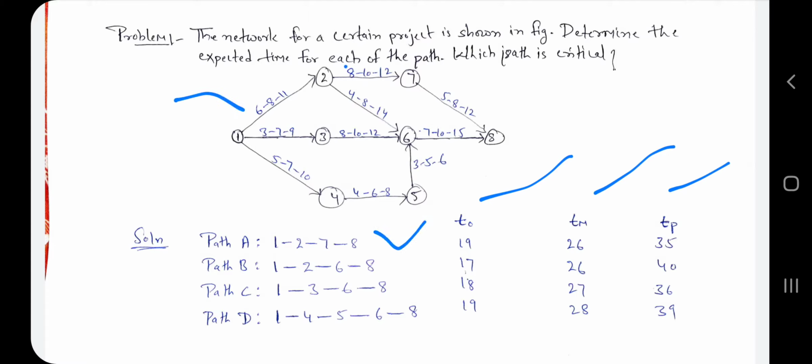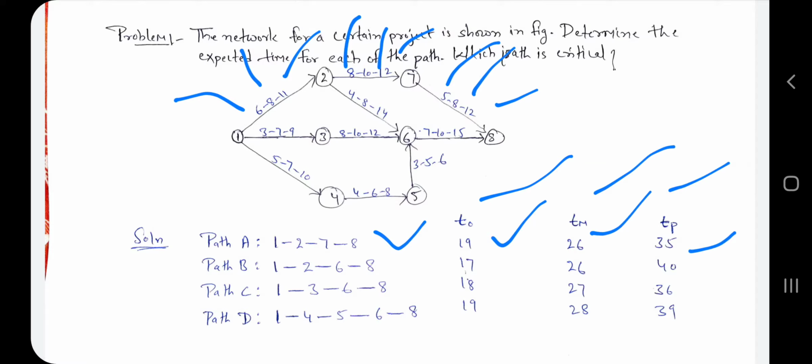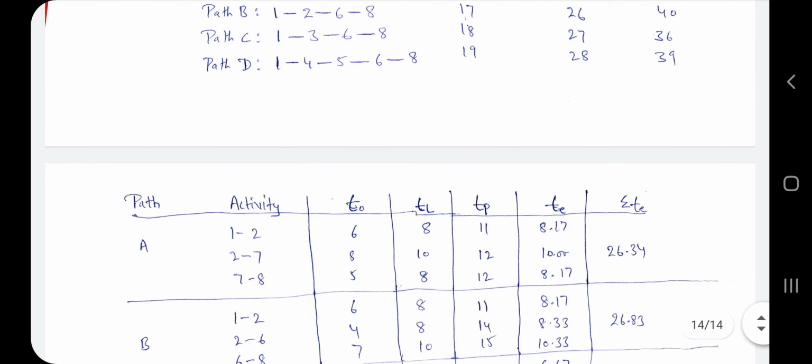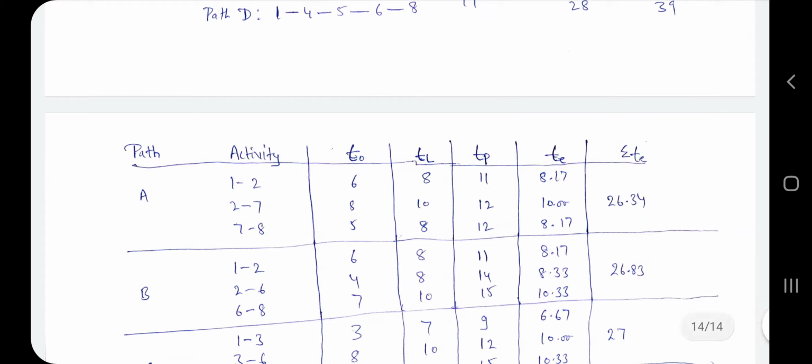So 6 plus 8 plus 5, here we get T naught is 19. 11 plus 12 plus 12, here we get Tp is 35. 8 plus 10 plus 8, here we get Tm is 26. So in this way you have to find the T naught, Tm and Tp values for all the paths. After finding these values, you have to go to this table. You write the path here, the activities one by one, and you have to calculate the T.